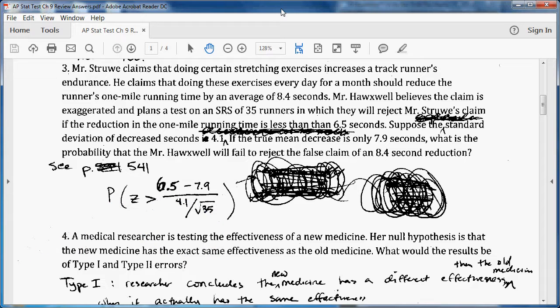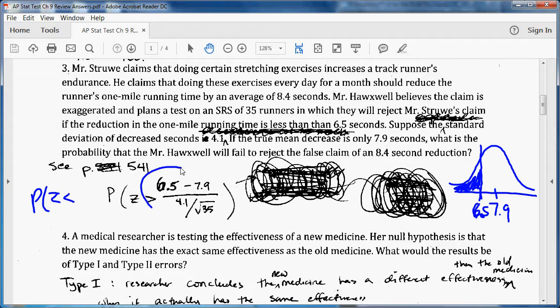If we look at our curve and the true mean is 7.9 seconds, and we're saying if it is below that mark of 6.5, we'll reject it. Then that means this over here is the space that we will reject it. If we found that area, that would be the probability of rejecting the false claim. So that would be doing the p-value of z is less than what we have right here.